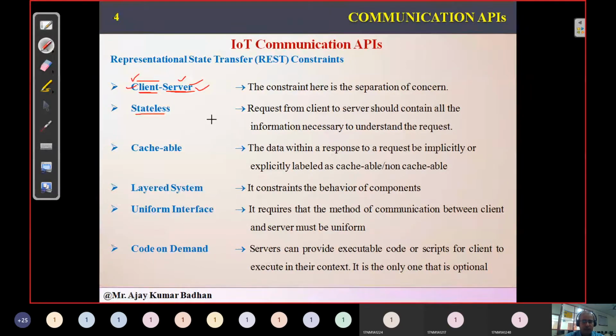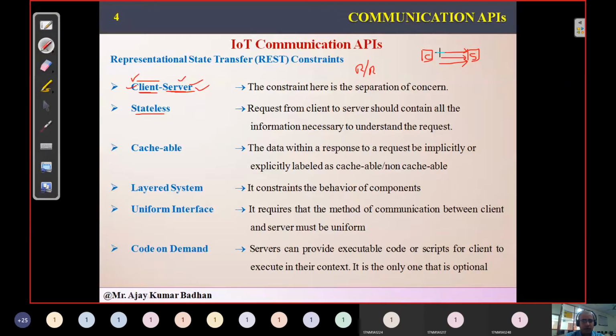Next, we have stateless. We already said that this REST-based API uses a request response model. What do we mean by request response? I told you in the previous slide. Each request sent from client to server is independent of each other. This is your client and server. So every request sent from client to server is independent.